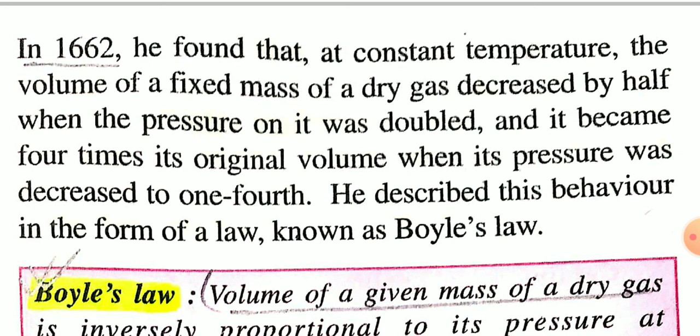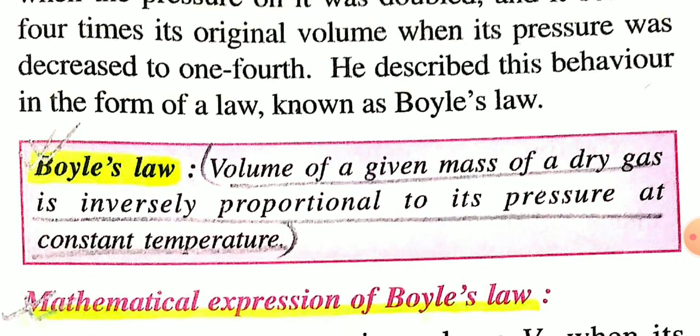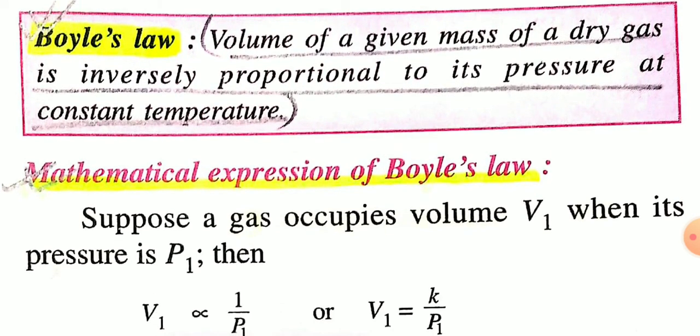And he described this behavior in the form of a law which is known as Boyle's law. So what is Boyle's law? The statement of Boyle's law is that the volume of a given mass of a dry gas is inversely proportional to its pressure at constant temperature.